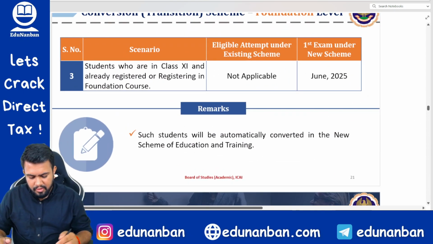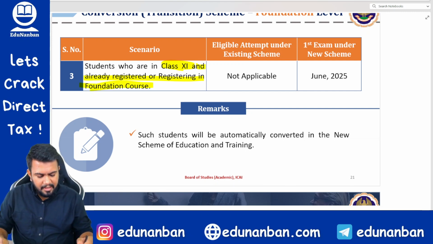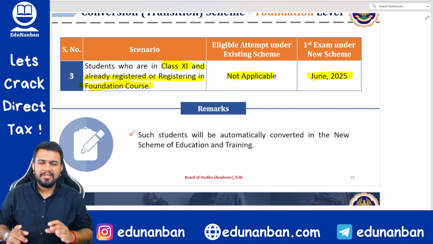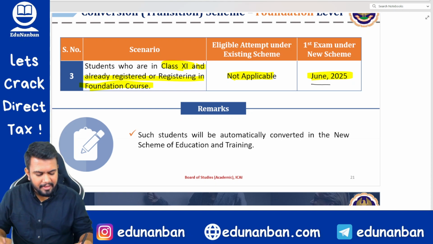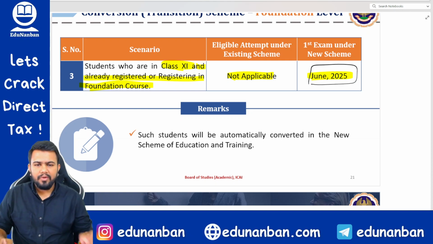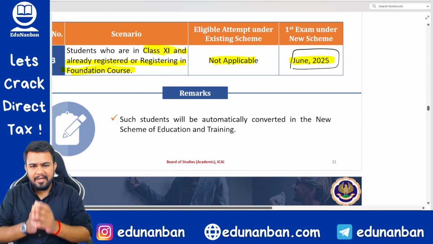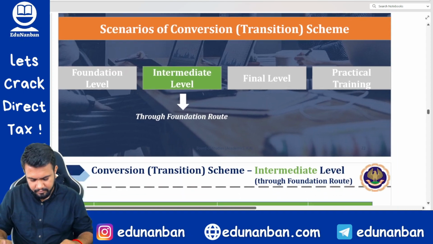Next, students who are in class 11 and already registered or registering for the foundation course. The first exam under the new scheme will be June 2025. So if you are in class 11 now and if you have registered now itself, then after your 12th, next year you will be in 12th. After that only you will be able to write foundation, correct? In June 2025. So if you are in 11th standard and register now, in June 2025 you will be able to write foundation.